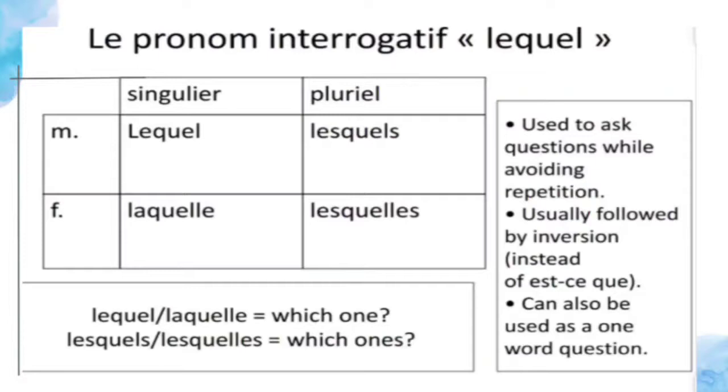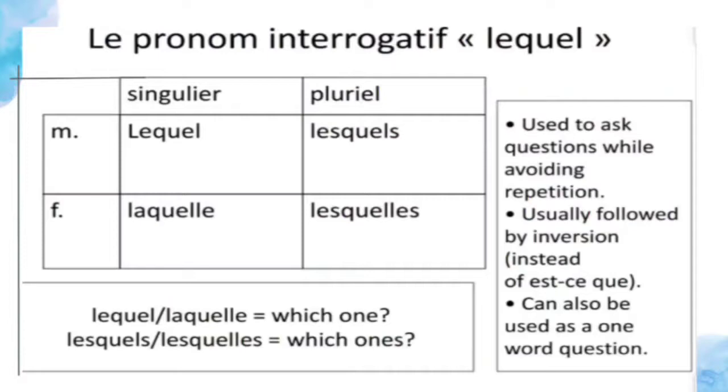So it can be used to avoid repetition, and second, it can be a one-word question. Lequel is used for the masculine singular, lesquels for the masculine plural, laquelle for the feminine singular, and lesquelles for the feminine plural.